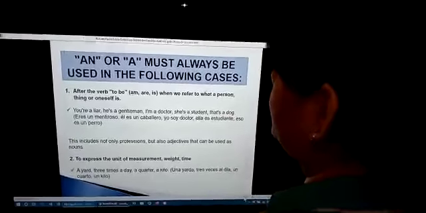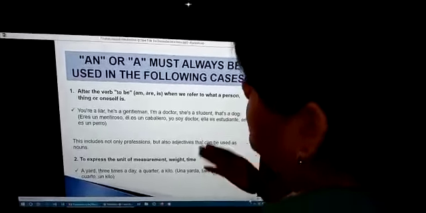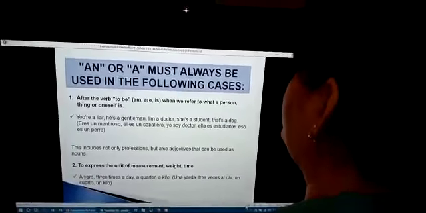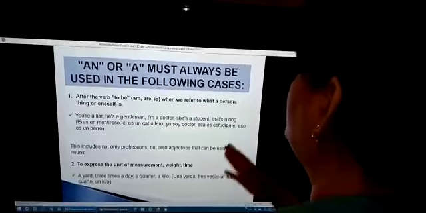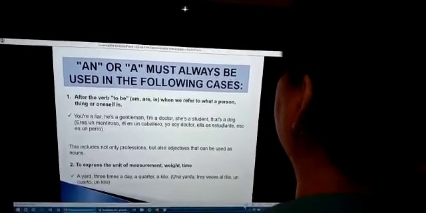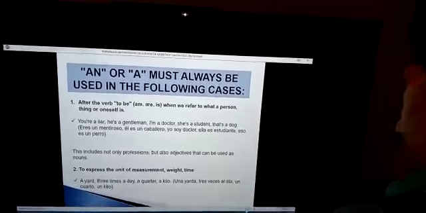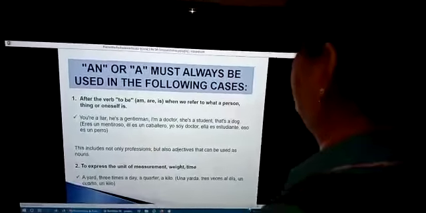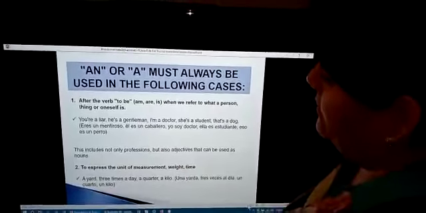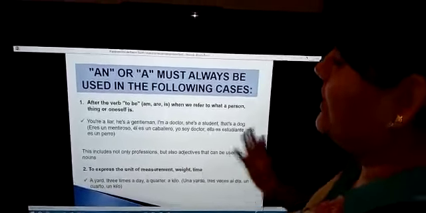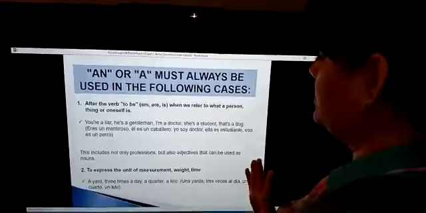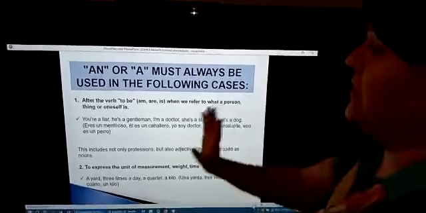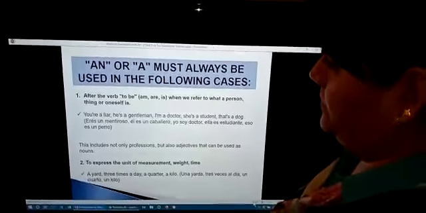And in Spanish we say, eres un mentiroso. Él es un caballero. Yo soy doctor. Ella es estudiante. Eso es un perro. Okay? And right here, this includes not only professions but also adjectives that can be used as nouns. Okay?